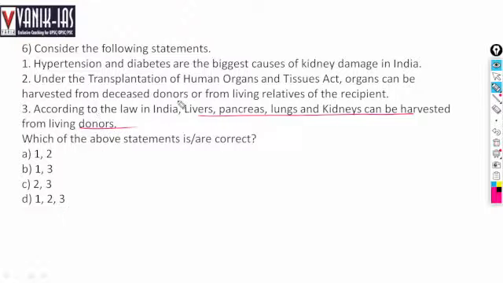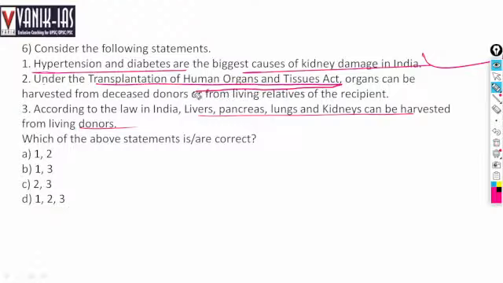So the first statement is obviously right. Hypertension and diabetes are the biggest cause of kidney damage in India. They affect the kidney. Under the Transplantation of Human Organs and Tissues Act, organs can be harvested from deceased donors and from the living relatives of the recipient. Right? They can donate their organs, or from living donors also, in case of liver, pancreas, lungs and kidneys.